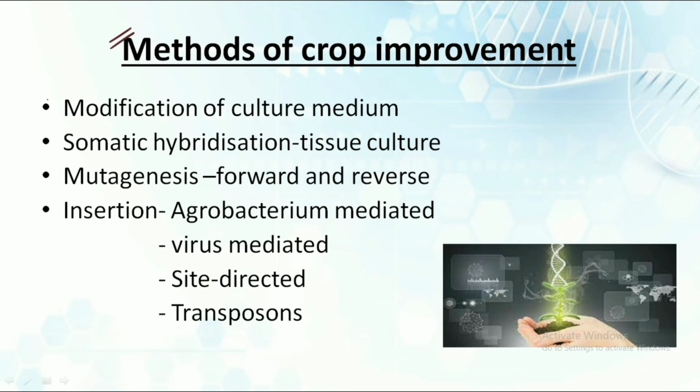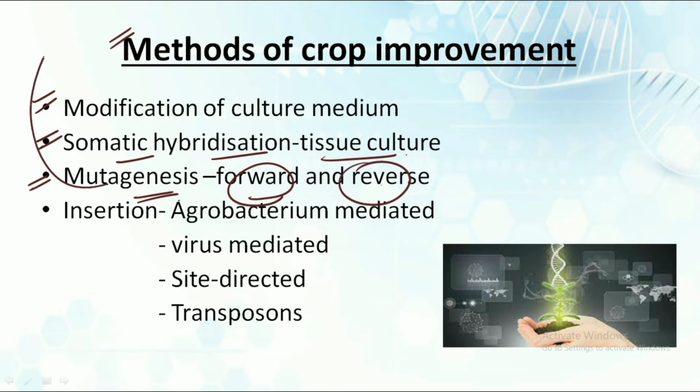Some of them are: the first one is the modification of the culture medium. Then we can use somatic hybridization tissue culture. The third one is mutagenesis, which could be used both forward and reverse. So what is mutation? We have already discussed mutation in the previous lecture. If you have not watched it, I will put the link in the description box.